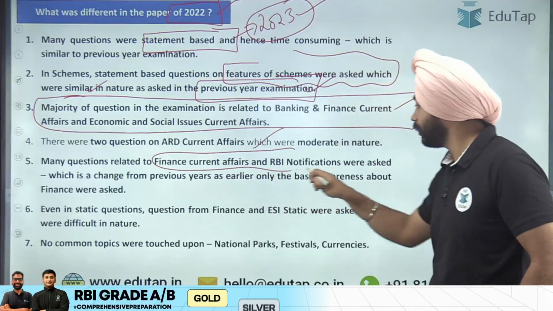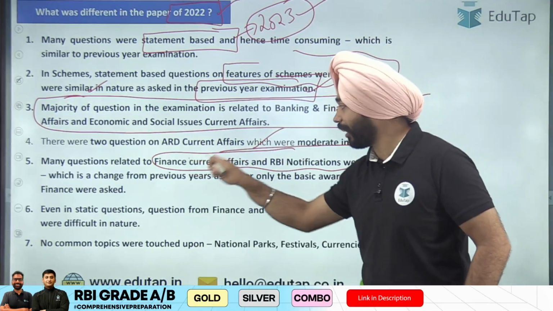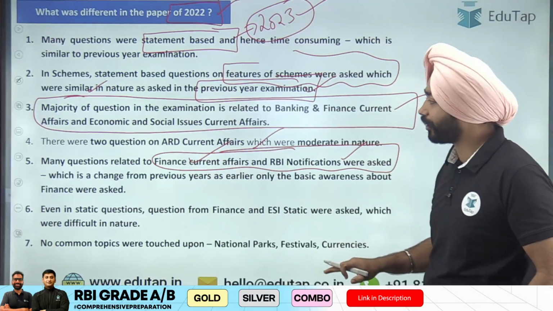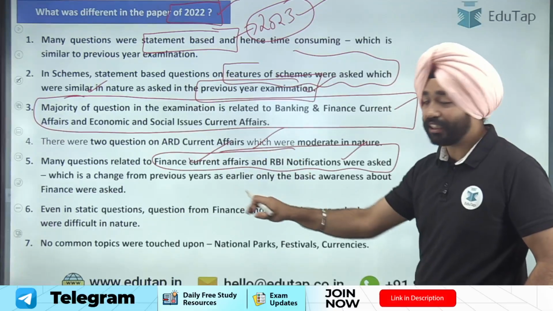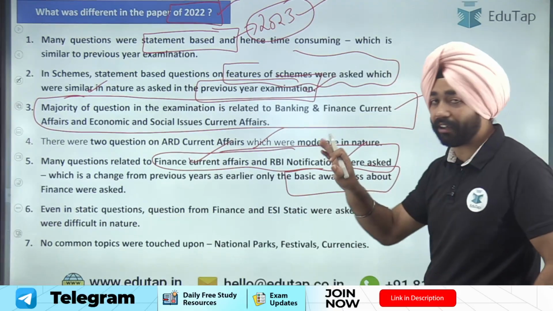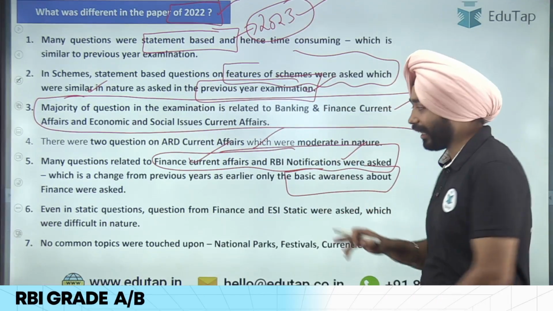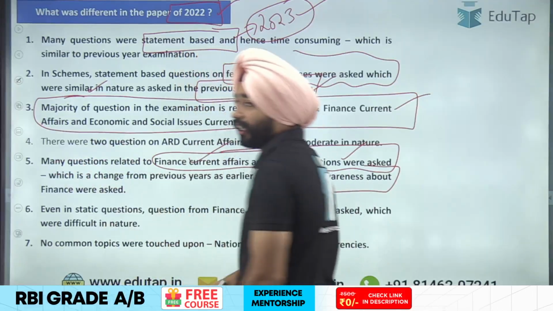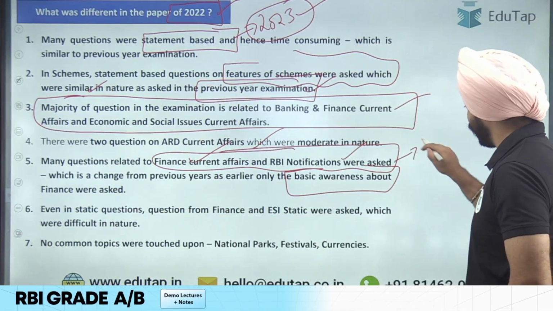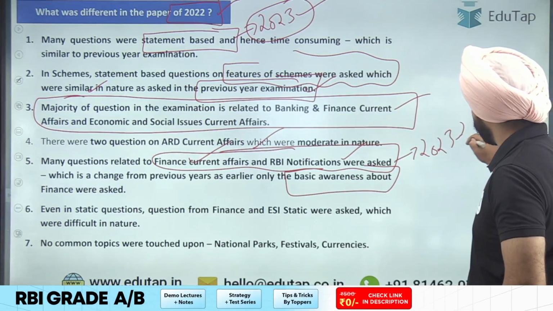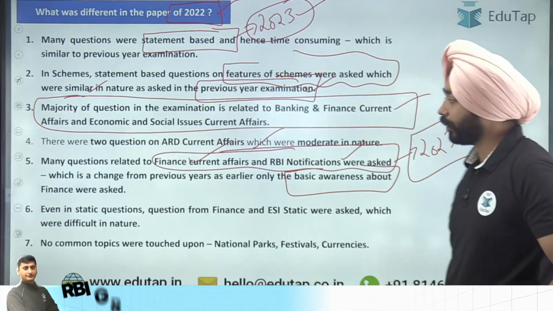Many questions were being asked from finance, current affairs and RBI notifications, which is a change, because they were asking basic awareness questions before that. And that was a change this year. You can see that's a trend for the 23 and 24 examination.